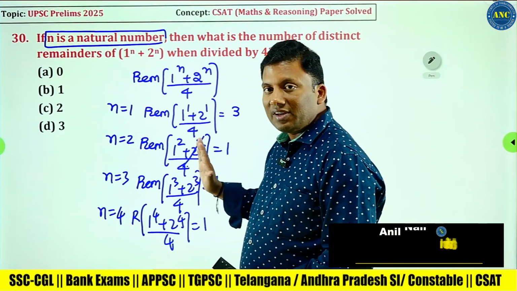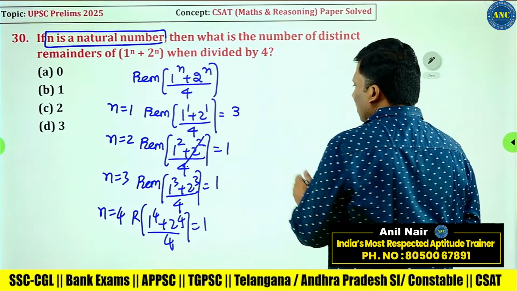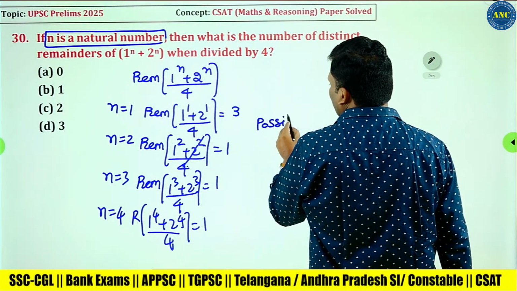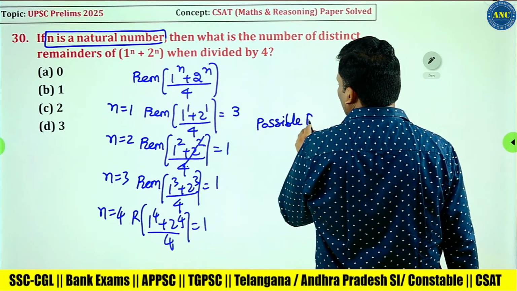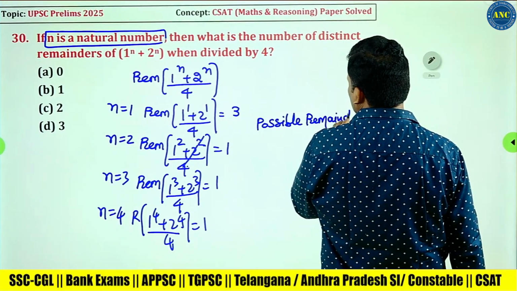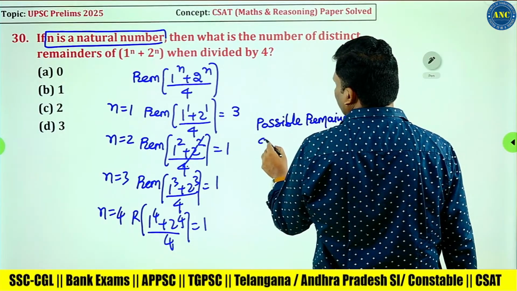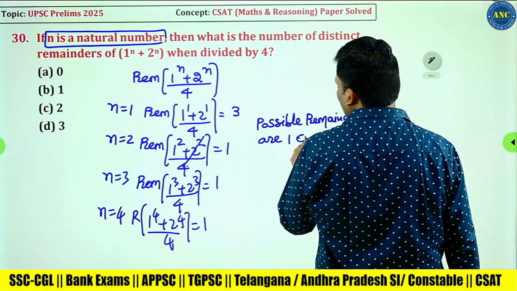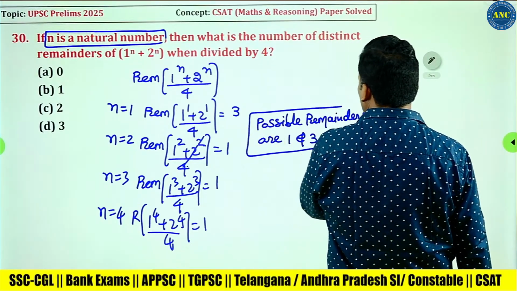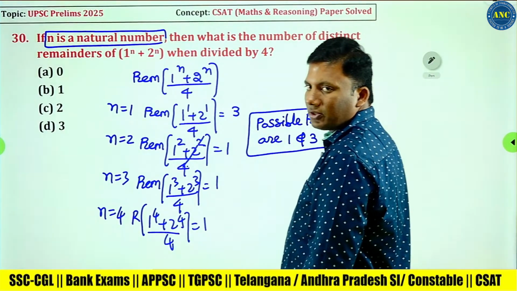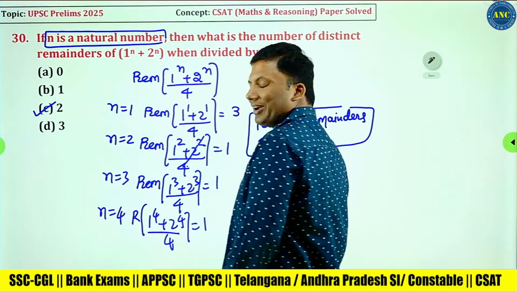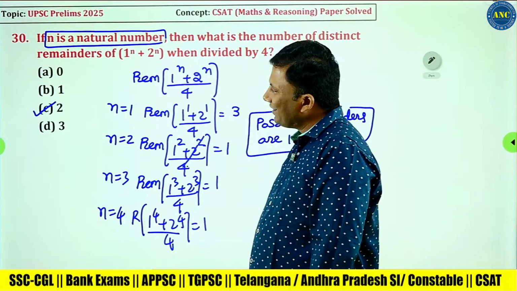So always I will get remainder 1 only. So possible remainders are 3 and 1. How many remainders are possible? 2 remainders are possible. Possible remainders are 3 and 1. I hope the idea is clear, right?